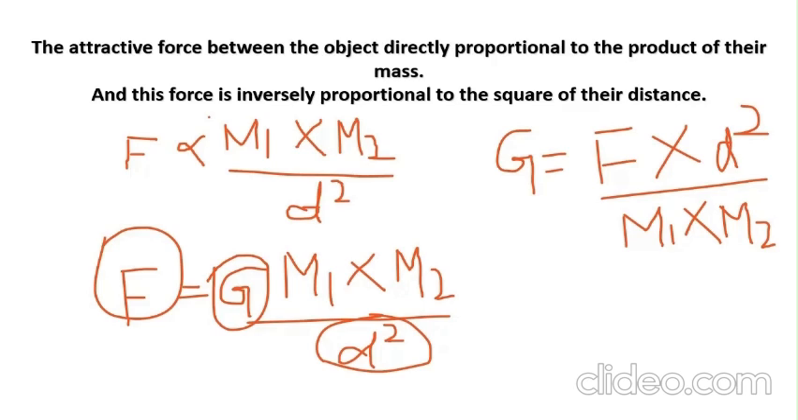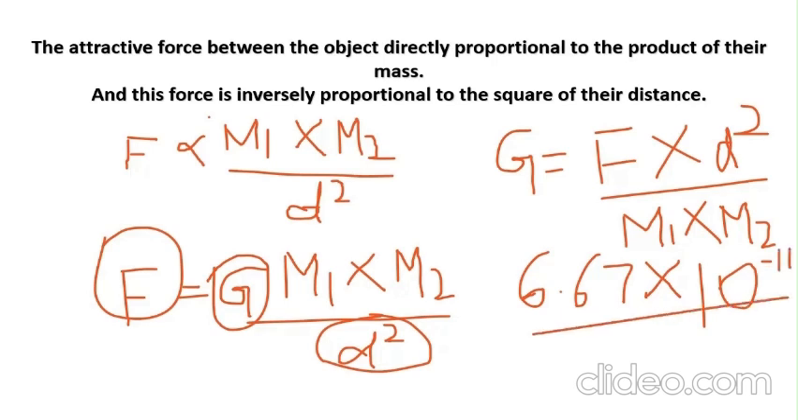So G is a constant. The value of G is 6.67 into 10 to the power minus 11. This is the constant value of gravitation G.